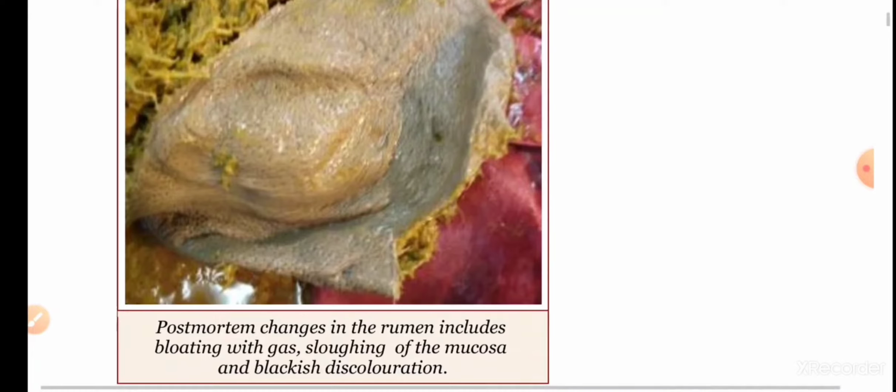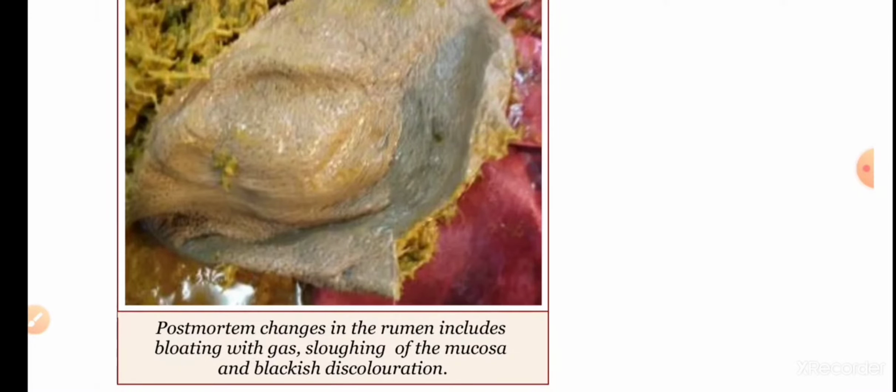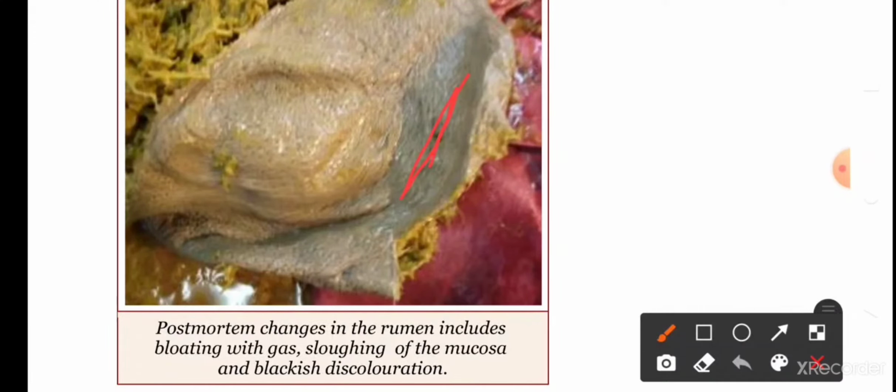This is the image of postmortem changes in the rumen, which includes bloating with gas, sloughing of the mucosa, and a blackish discoloration.